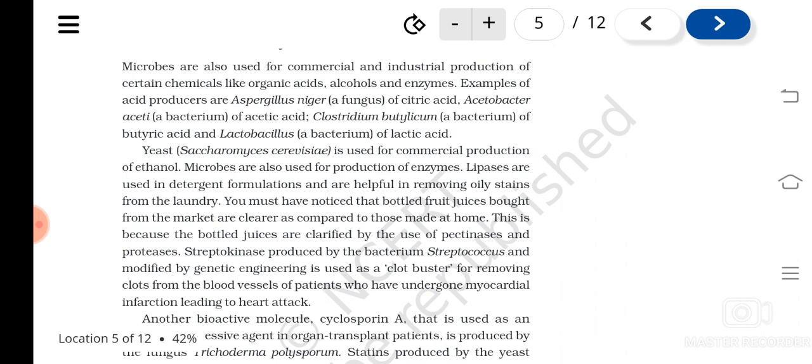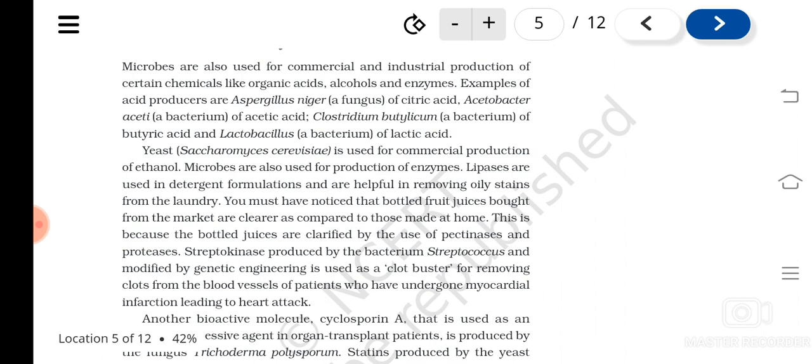You can see that they are much clearer than the fruit juices we make at home. Mango juice, if you make it at home, won't be that clear. This is because the bottled juices are clarified by the use of what? Pectinases and proteases. Pectinases help in the digestion of pectins. Calcium and magnesium pectate is there where? In the middle lamella, isn't it? And proteins will be digested by proteases.